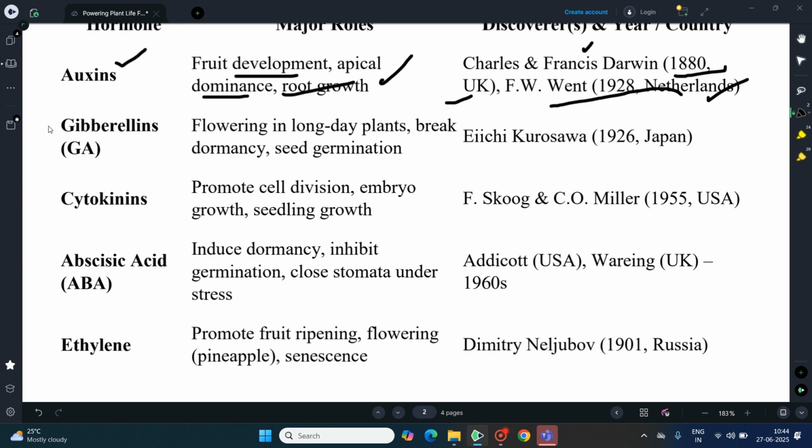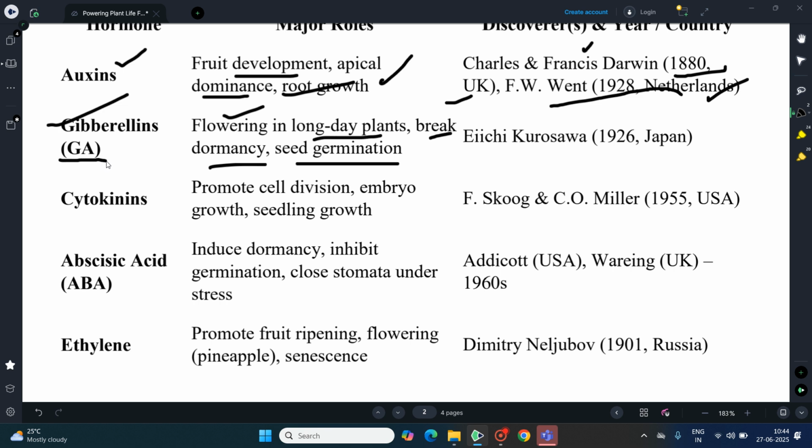And the next hormone is gibberellins, mostly involved in the flowering of long day plants. It is used for breaking seed dormancy, and it promotes seed germination. As soon as imbibition is over, the first reaction is the biosynthesis of gibberellic acid.